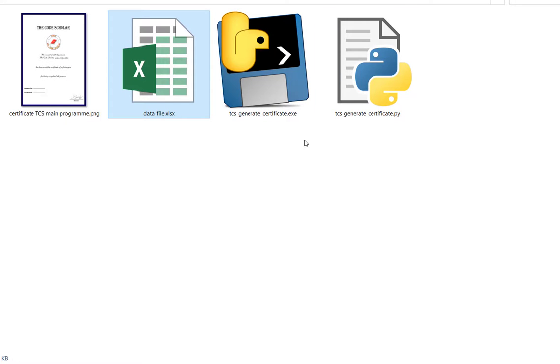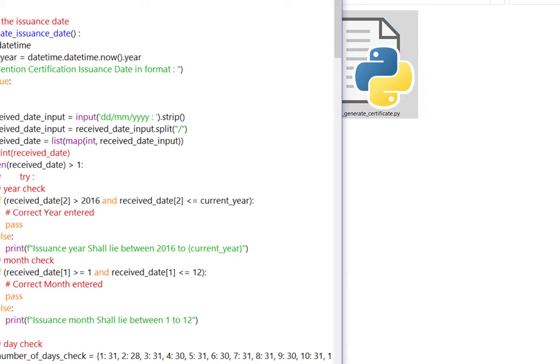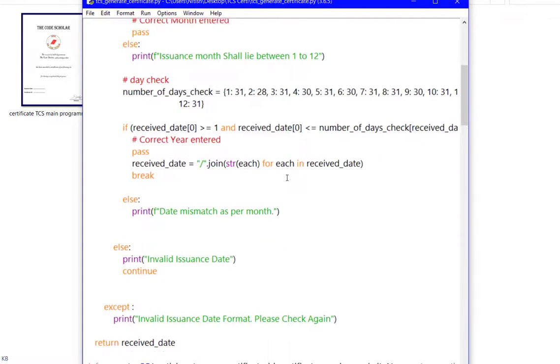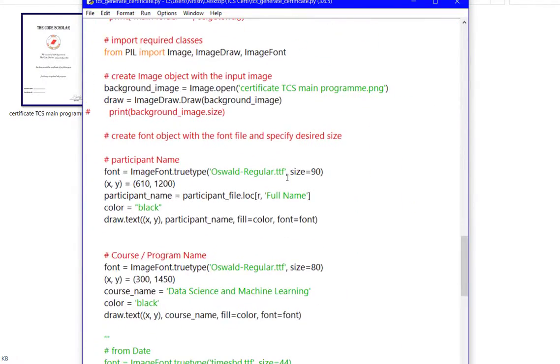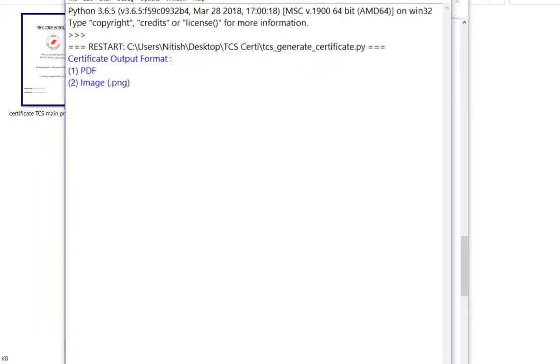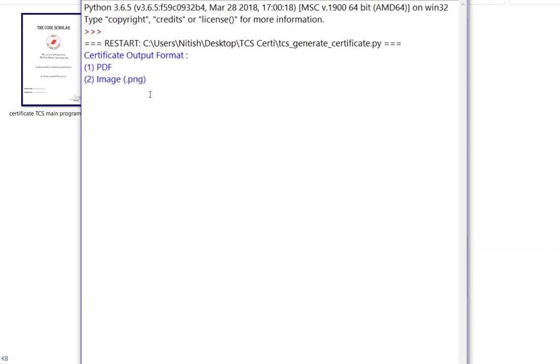So first let us tell you how we are working on this Python code. This is the Python code that we have designed. If we run this Python code, you can see here that it is asking what format you want. So let's say I want images for all the certificates of the participants that I have shown you in the Excel file.